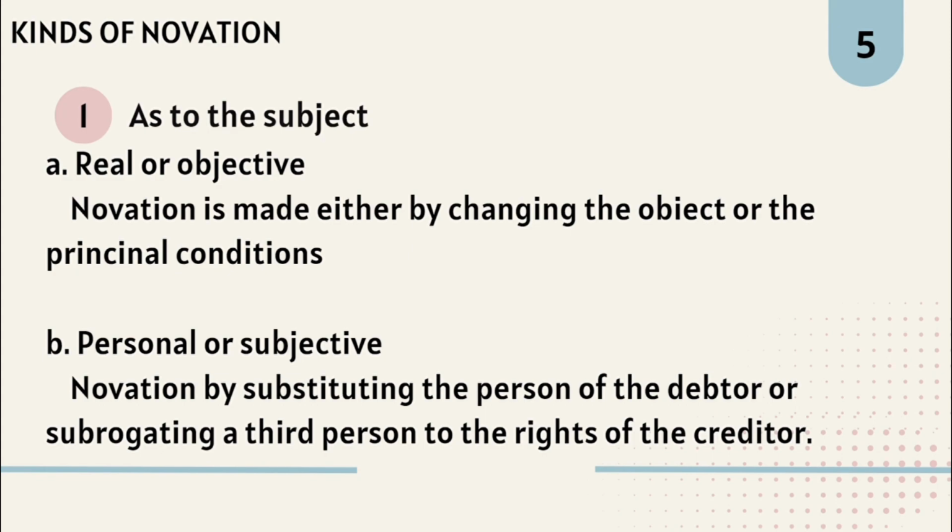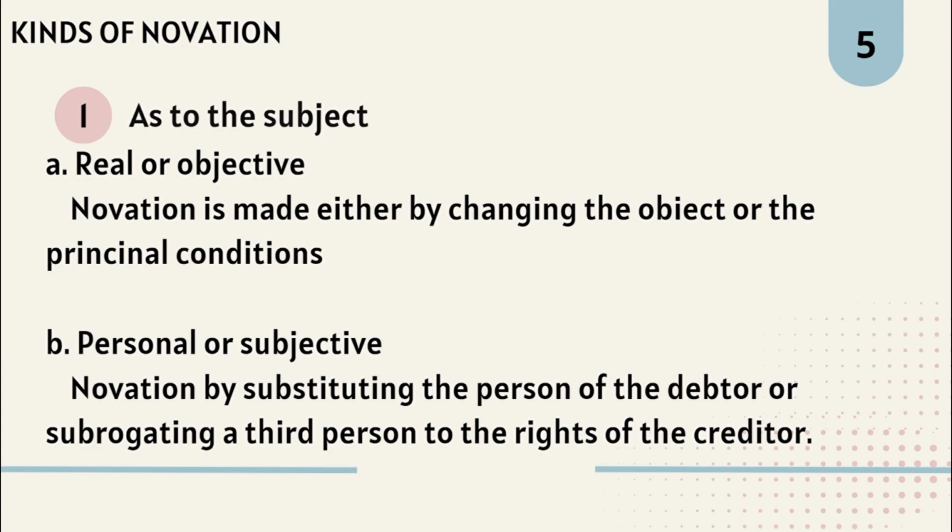And under this mode, novation would have dual functions. One, to extinguish an existing obligation, and second, to substitute a new one in its place, requiring a conflux of 4 essential requisites.